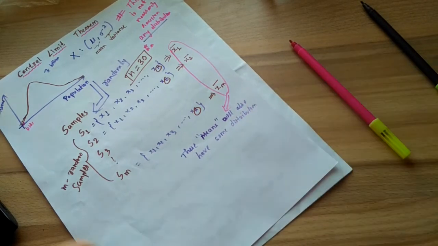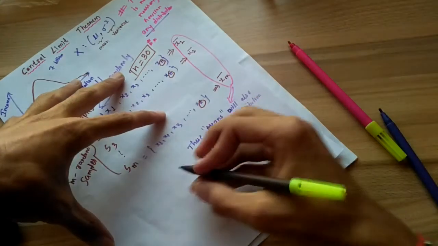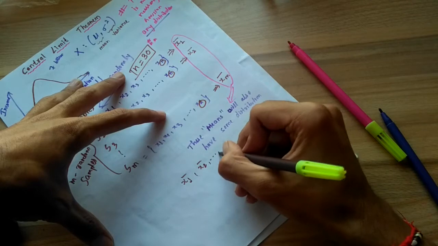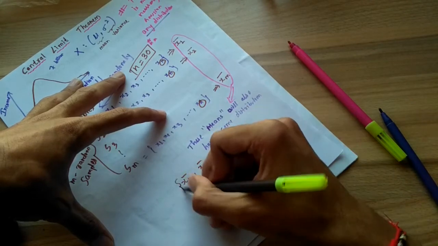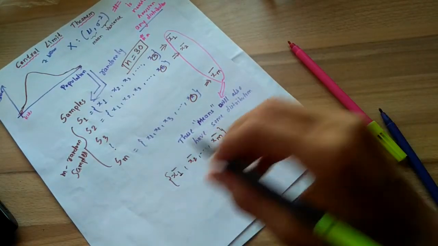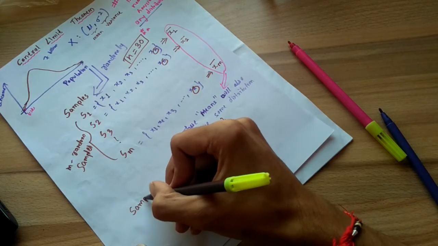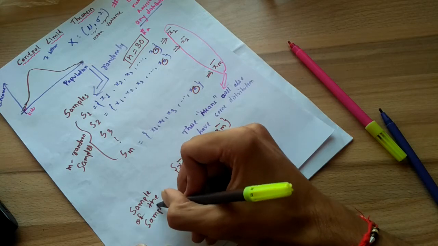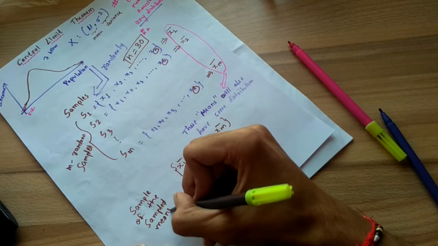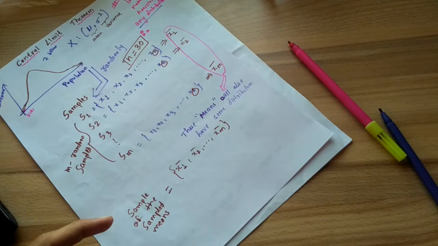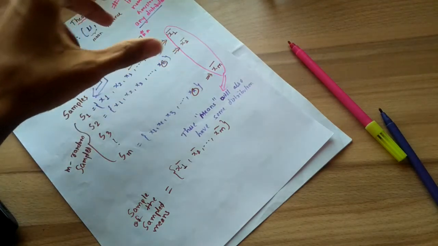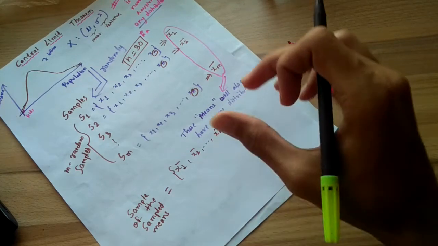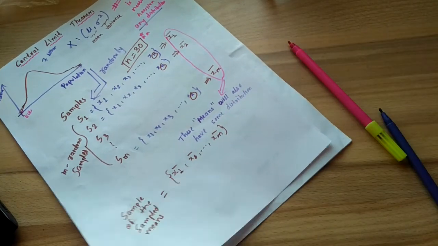So let's just consider that we have a sample with m data points in it. This is nothing but the sample of the sampled means. If you write it in words, it is called the sample of the sample means. So this is one more sample that we got, and now the major part comes.